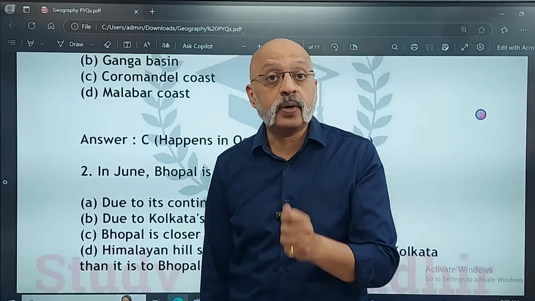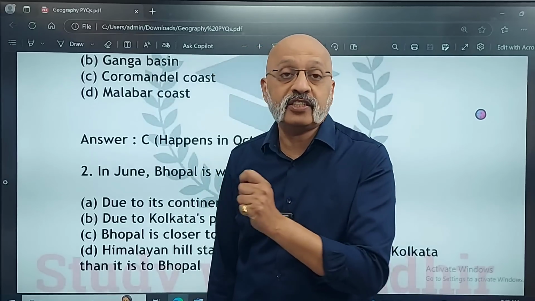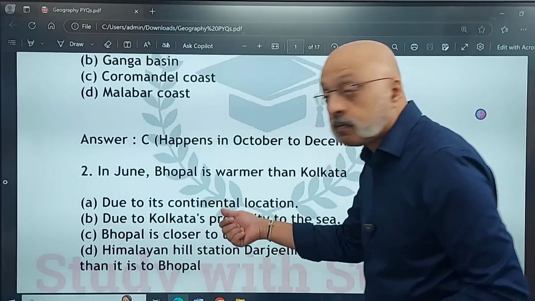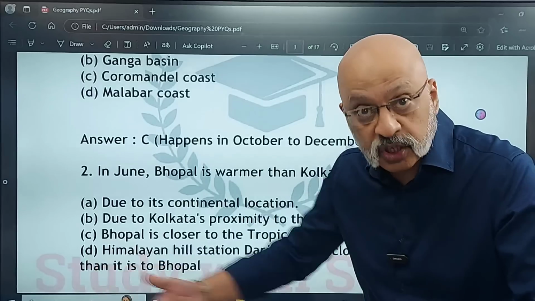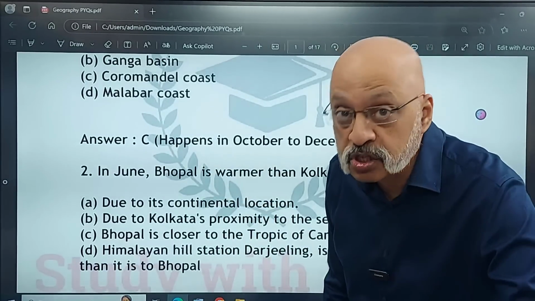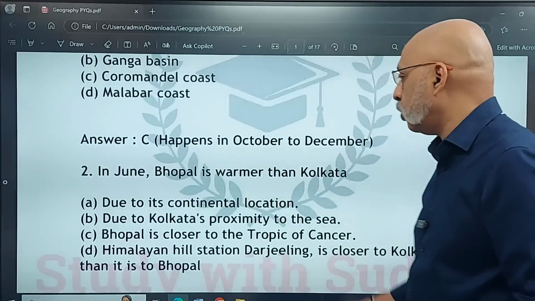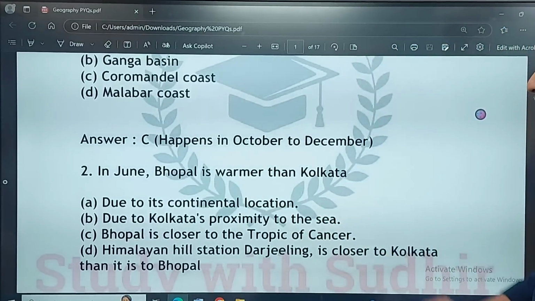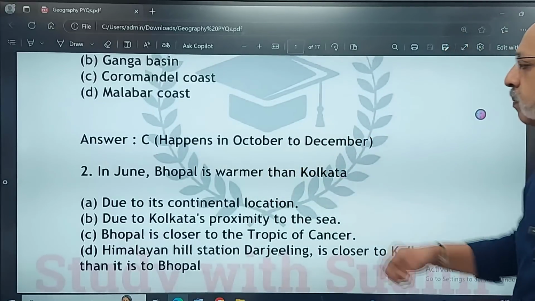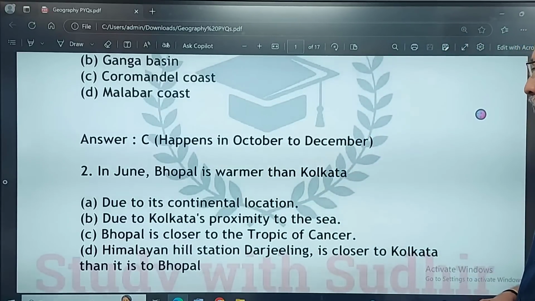So my advice to you is focus on all the reasoning questions from all the 9 chapters, because these can be asked in the subjective section as a 2-mark question. It can be asked as an MCQ also. So that is my big tip to you. Please focus on that. So why is it that Bhopal is warmer than Kolkata? Look at this one.